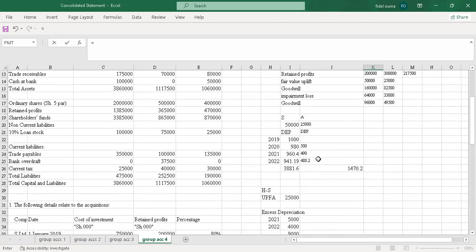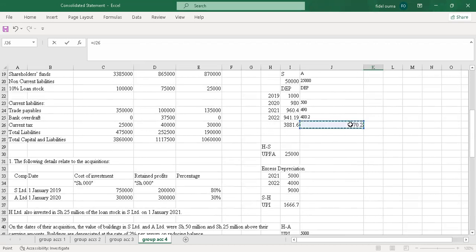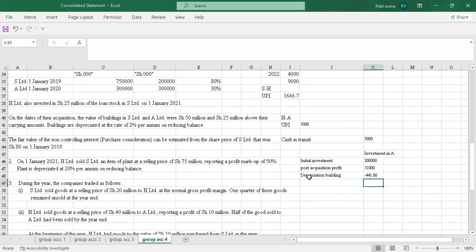I'll go there and look at the depreciation. Yeah, it was this. But remember, this was for the whole, but our portion is only 30%. And because it's an expense, I want to deduct it and just put a negative sign here so that when I enter, it changes automatically.